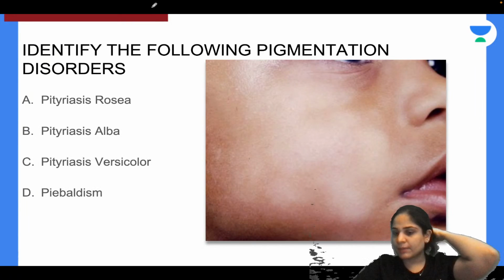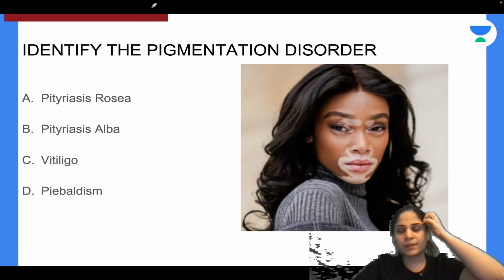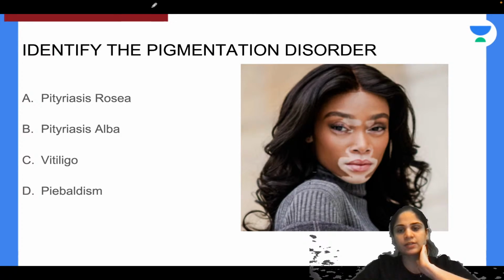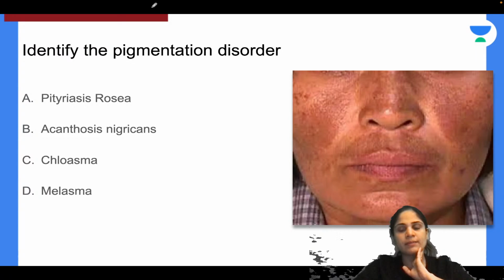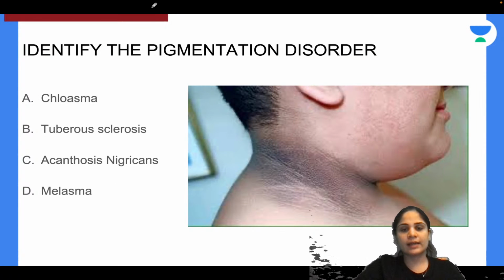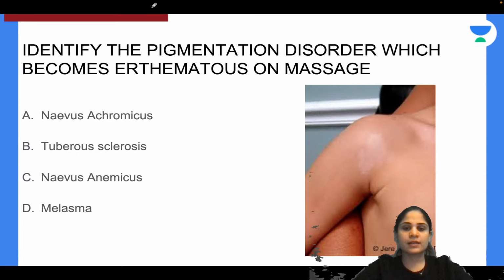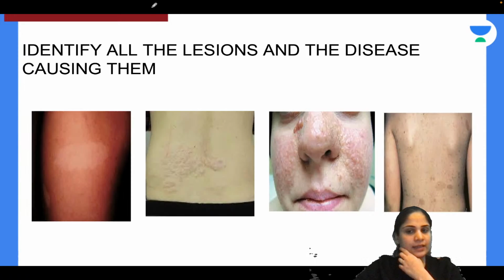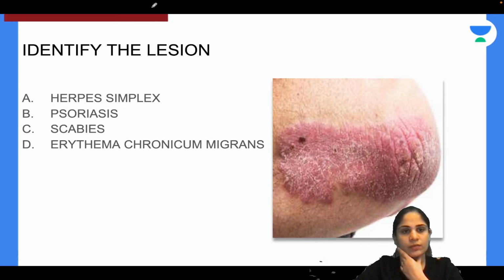Then we discussed some pre-malignant lesions, some pigmentation disorders like pityriasis alba, vitiligo, melasma, piebaldism, pityriasis versicolor and acanthosis nigricans. Then some nevi like nevus achromicus. Then these were the lesions of tuberous sclerosis, all 4 of them.